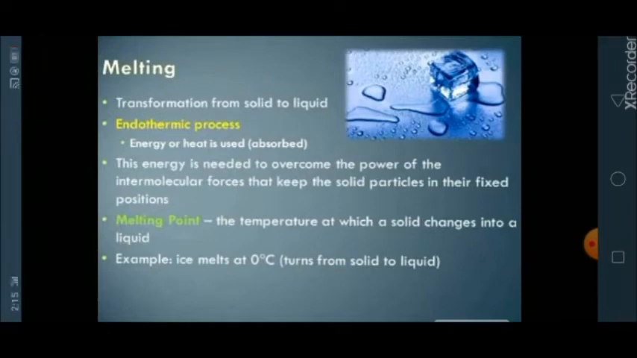Another term related to melting is melting point. Now what is melting point? The temperature at which a solid changes into a liquid is called a melting point. For example, ice melts at 0 degrees Celsius. It means that the melting point of ice is 0 degrees Celsius.